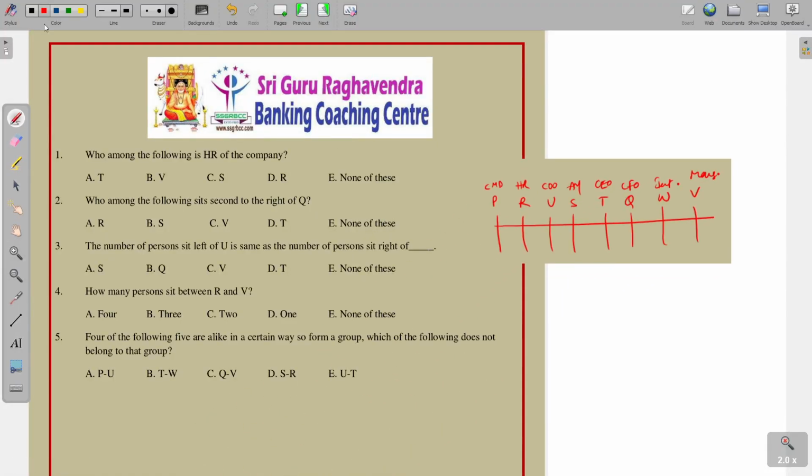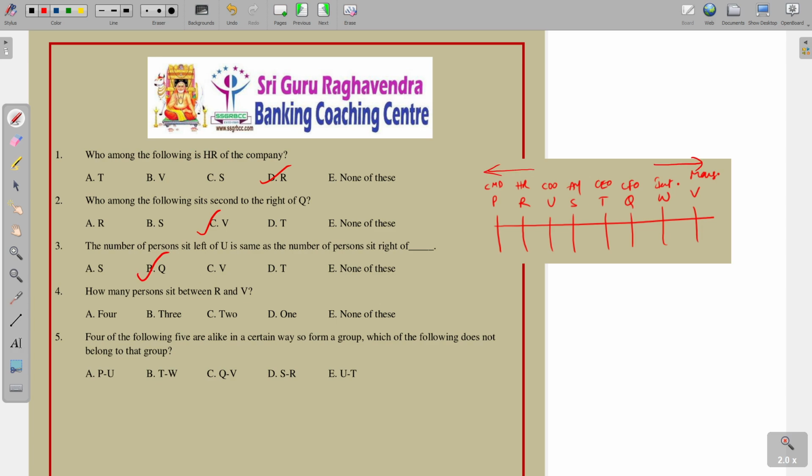So see the first question. Who among the following is HR? So HR is R. Who among the following sits second to the right of Q? Second to the right of Q, that is V. The number of persons sitting left of U is the same as the number of persons right of dash. So left of U is 2 persons, right of Q is also 2 persons.